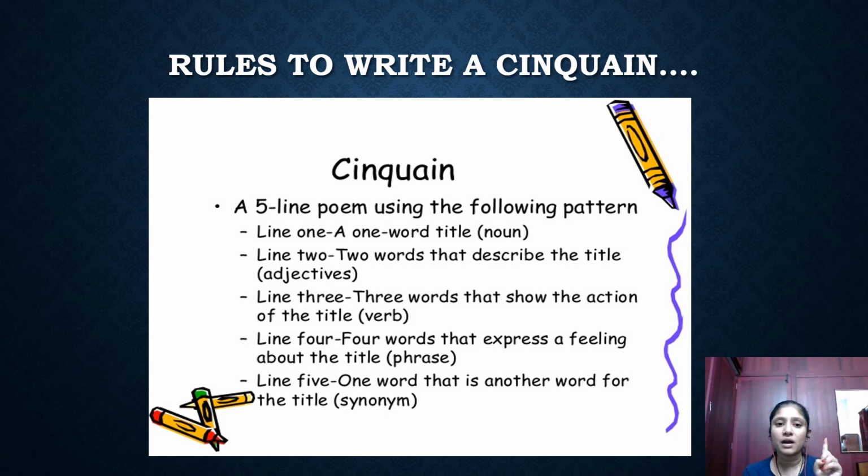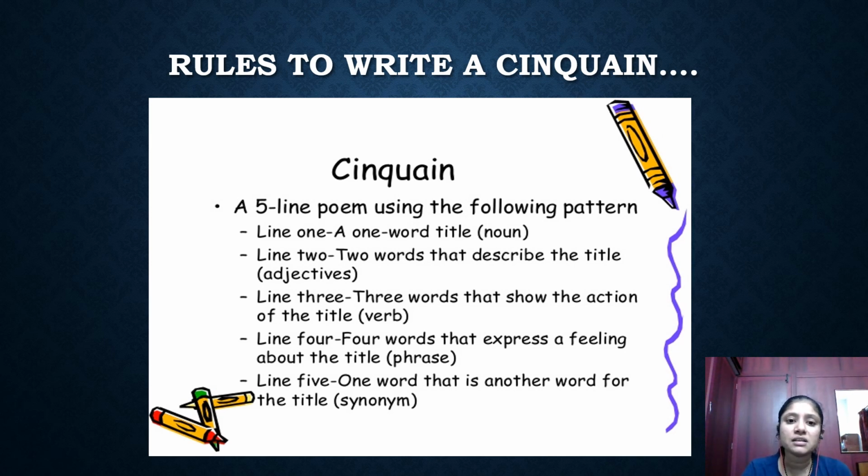So line number 1 includes what? A noun. Okay, you need not include a separate topic at the beginning. You just have to write this poem, that is enough, because when people read they will understand what it is about, because it's such a clear way of describing and beautifully expressing about the title. So the first line should always be the noun. In this poem, the first line is the noun, that can be your title.